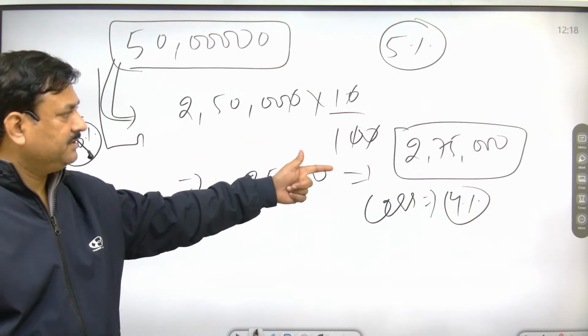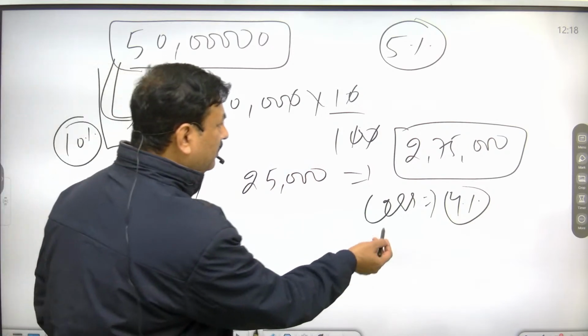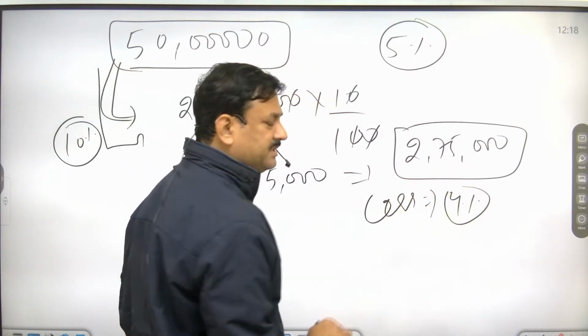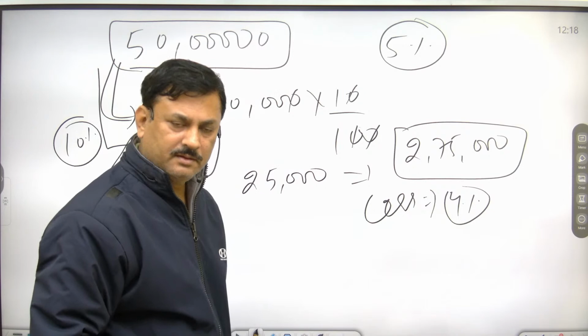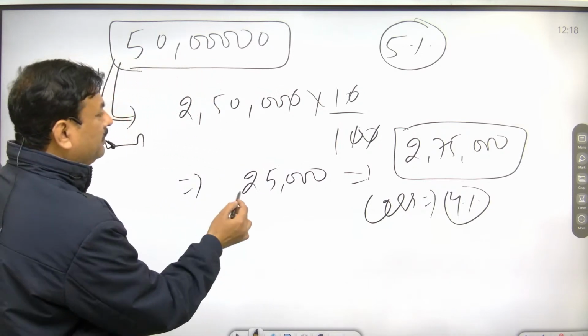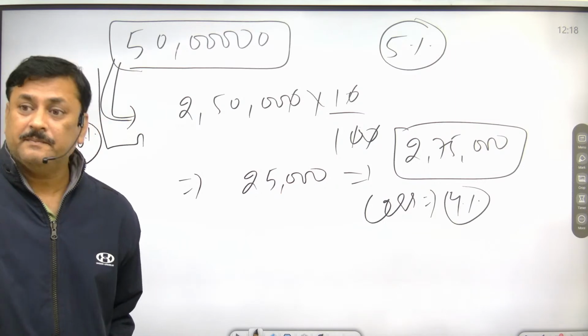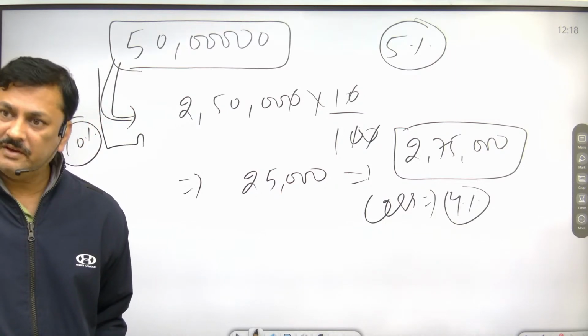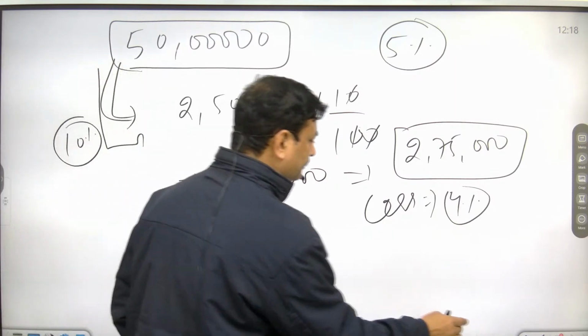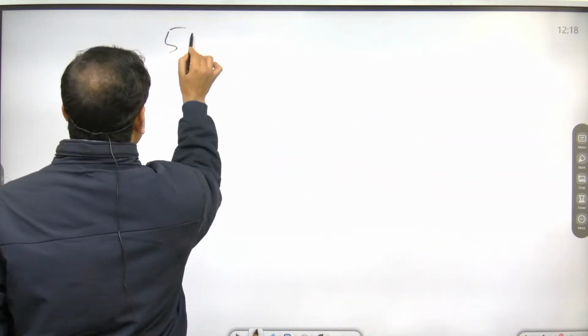Yes, 4% of 2,75,000. No, cess is different. First, in surcharge, look, your income is 50 lakh.